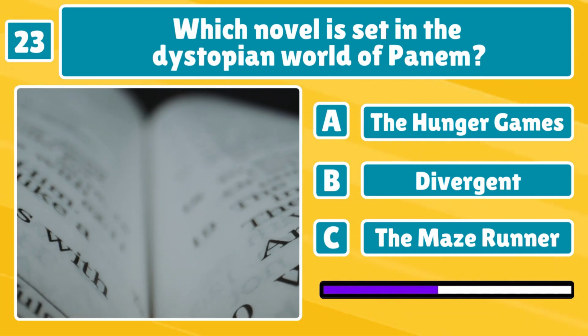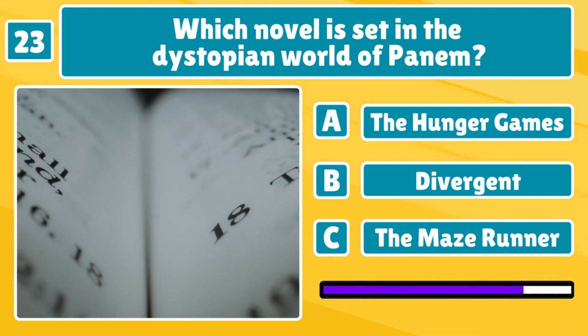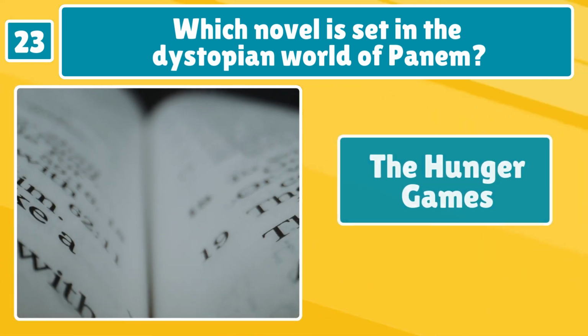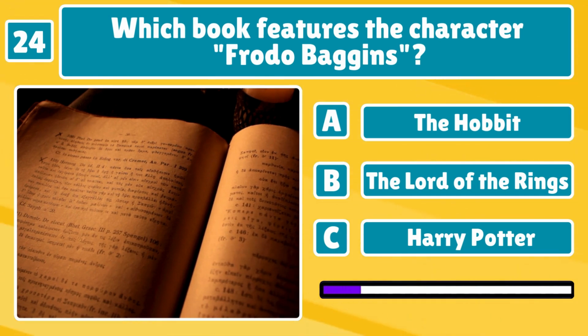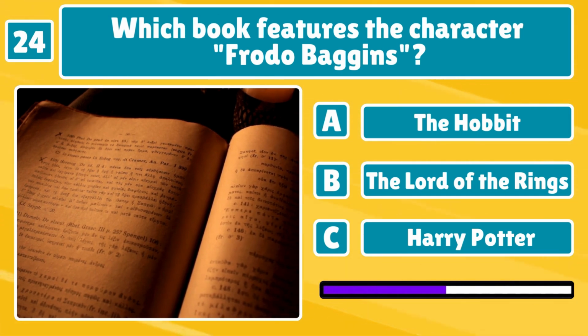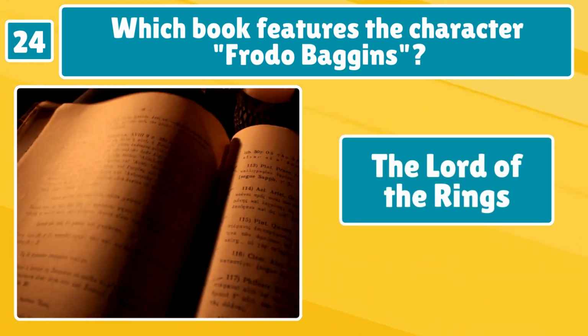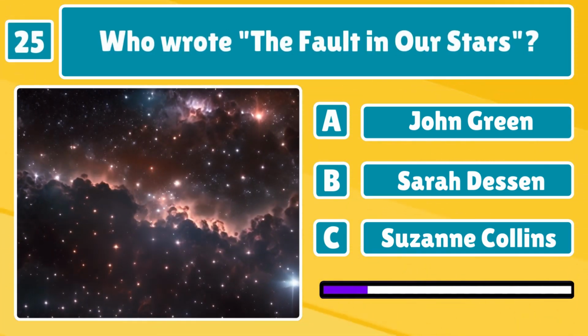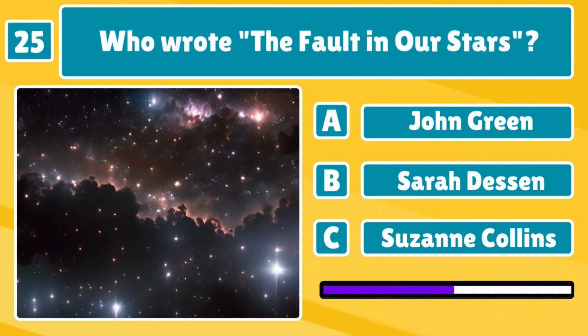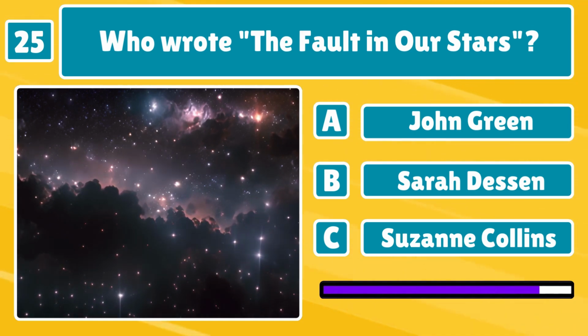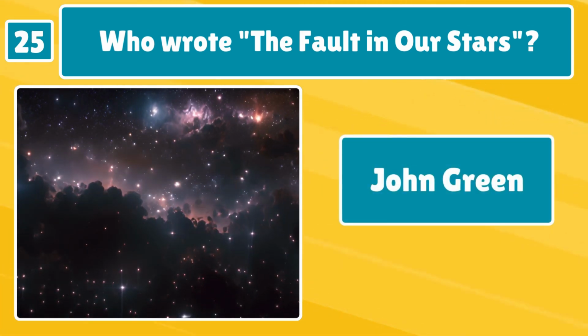Which novel is set in the dystopian world of Panem? The Hunger Games. Which book features the character Frodo Baggins? The Lord of the Rings. Nice work. Who wrote The Fault in Our Stars? You're doing awesome, keep it up. John Green.